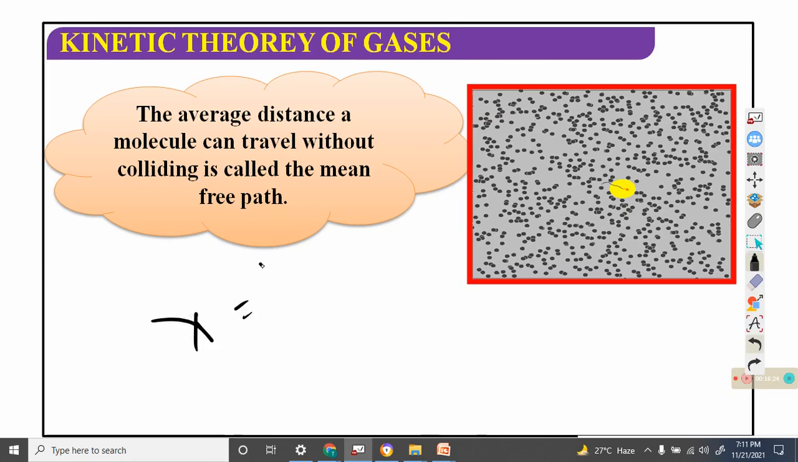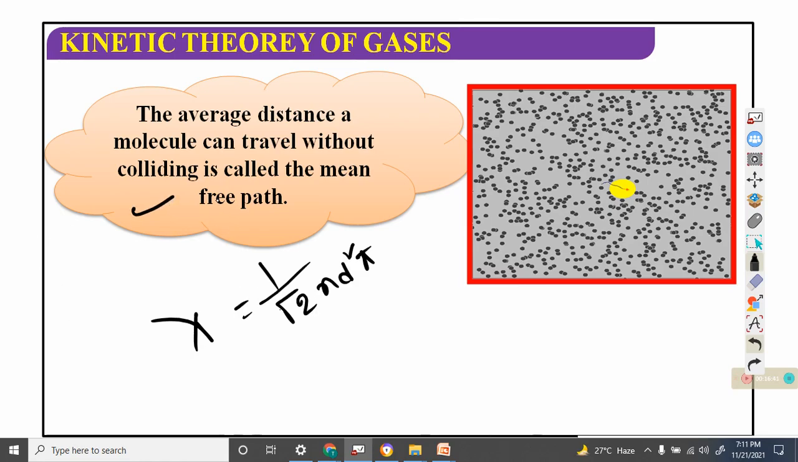It is defined as lambda, and it is equal to 1 over root 2 n d square pi. This is the expression of the mean free path, where n is the number of particles.